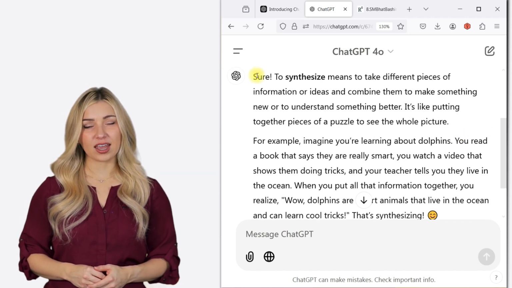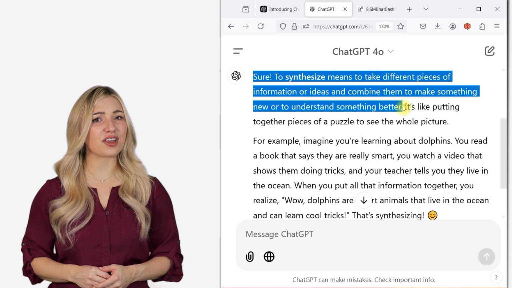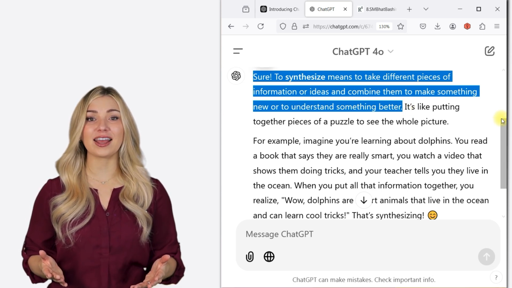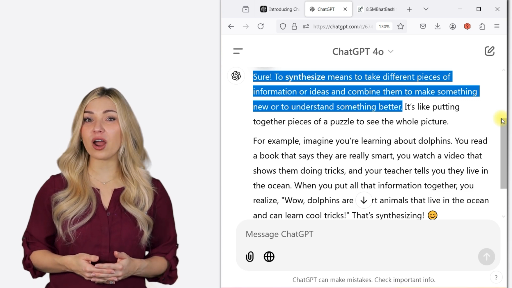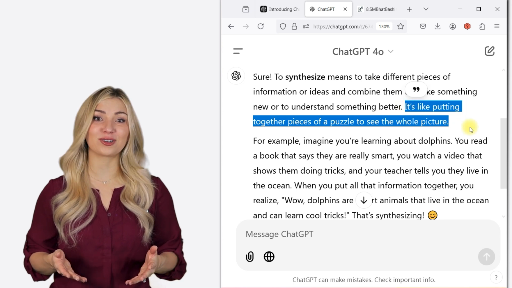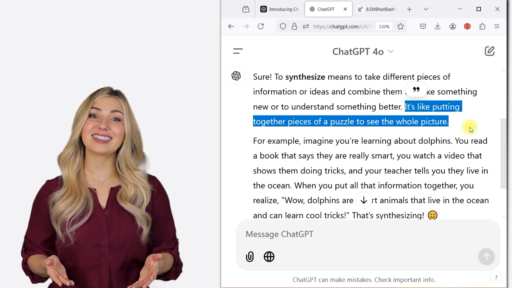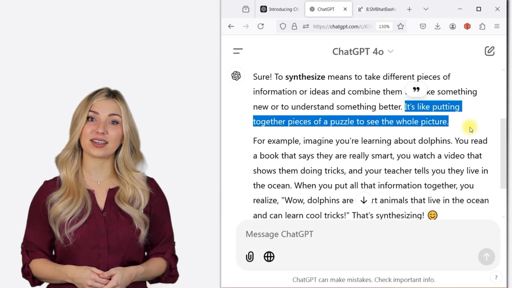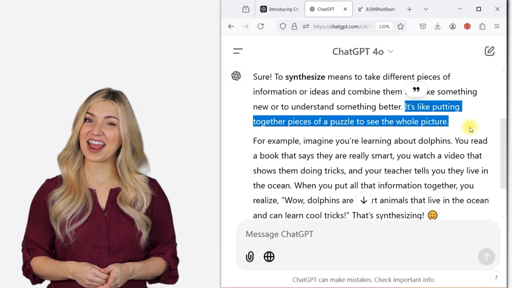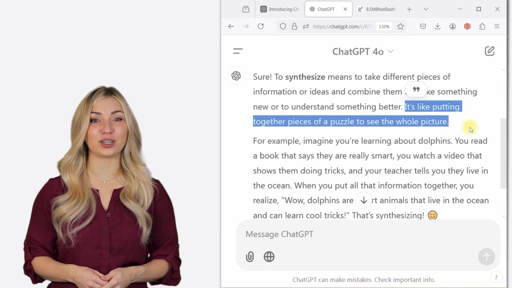Let's have a look. ChatGPT tells me that the word synthesize means taking different pieces of information and combining them to gain a better understanding of something. It has also given me a simple practical example. It is telling me that it is like putting together pieces of a puzzle so that we can see the whole picture. It makes sense, and I get it now, thanks to ChatGPT.